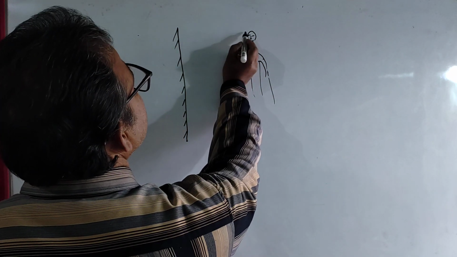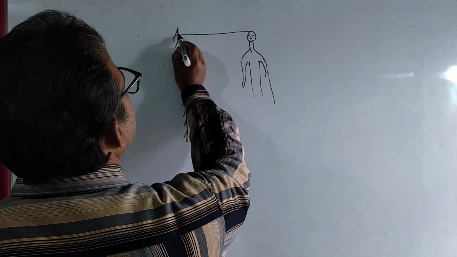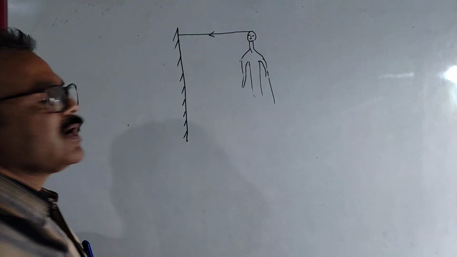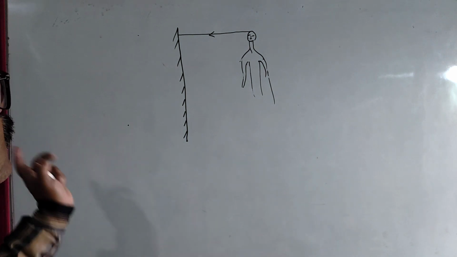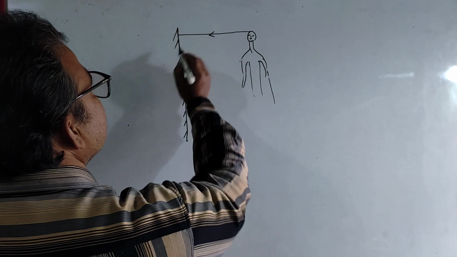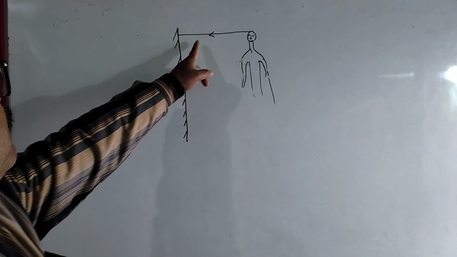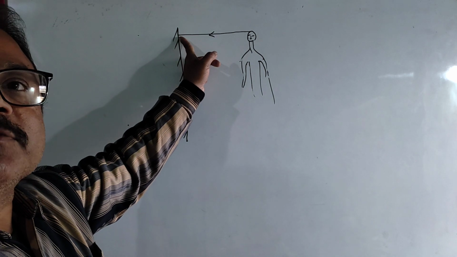Okay, now you consider one ray of light from this particular point. First, I am considering one or two rays of light. There are lots of rays of light and we can't draw all these things. Okay, now at this point you see, this ray itself is perpendicular at this point.